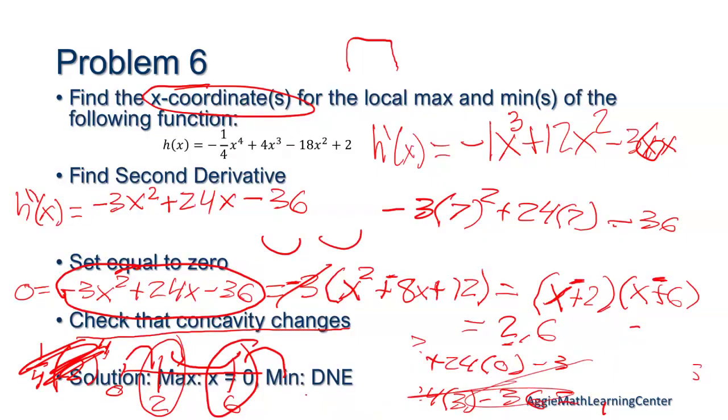Well, it's not going to let me erase, but pretty much you would plug in the things we got, the 2 and 6, into this. And then if you check the concavity, maybe it'll let me draw. So you plug your 2 and your 6 into your original function or your first derivative?